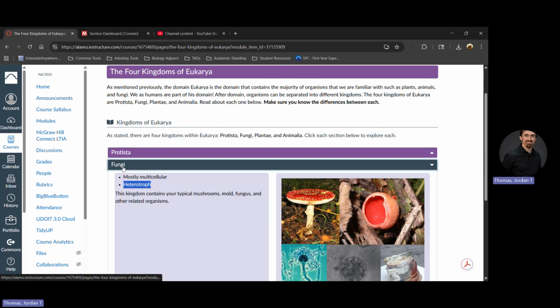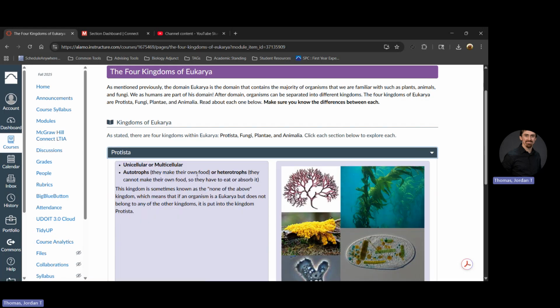The last kingdom within Eukarya is Protista. Now, the reason I put this as the last kingdom to go over is because this kingdom is known as the none of the above kingdom. It's known as the kingdom where eukaryotic organisms don't belong to the other three, fungi, plantae, and animalia. So any type of eukaryotic organism that doesn't belong to the other three kingdoms automatically goes into Protista. This is why I call it the none of the above kingdom.